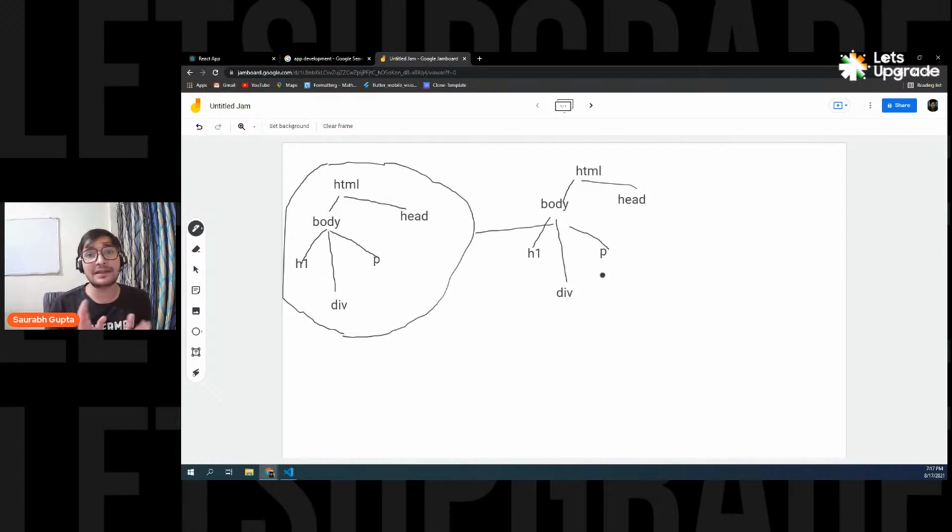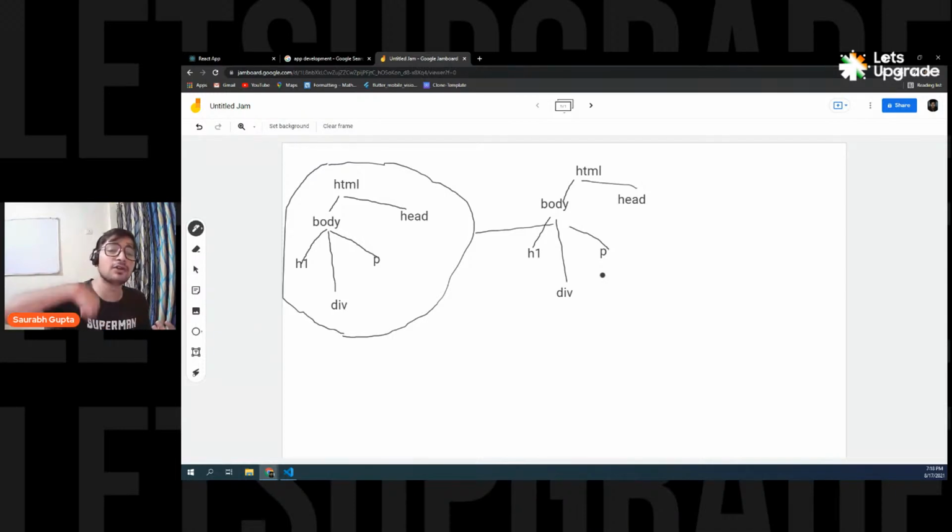React does this. Now what happens? Why is React doing this? If at any point of time any data changes, now normally what happens? When you don't create a website using React, let's say you create it normally, and you change anything, you have to reload the whole page to see the changes.